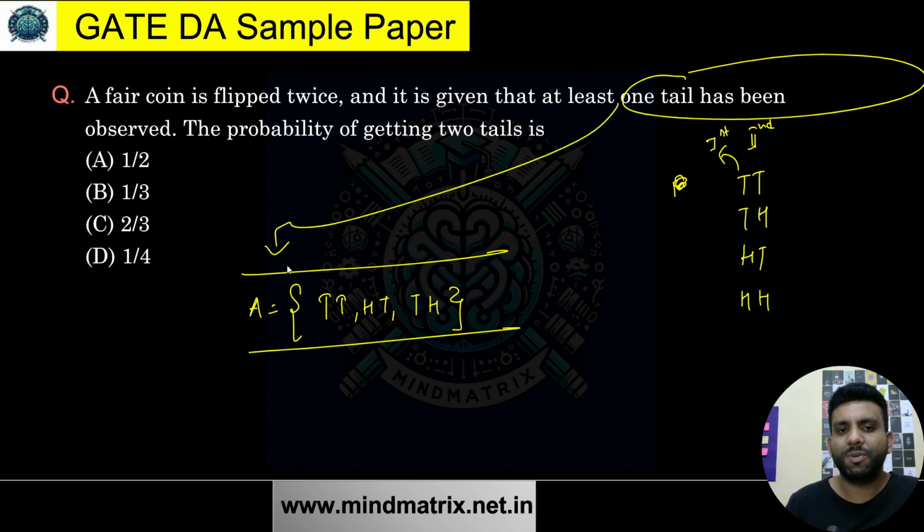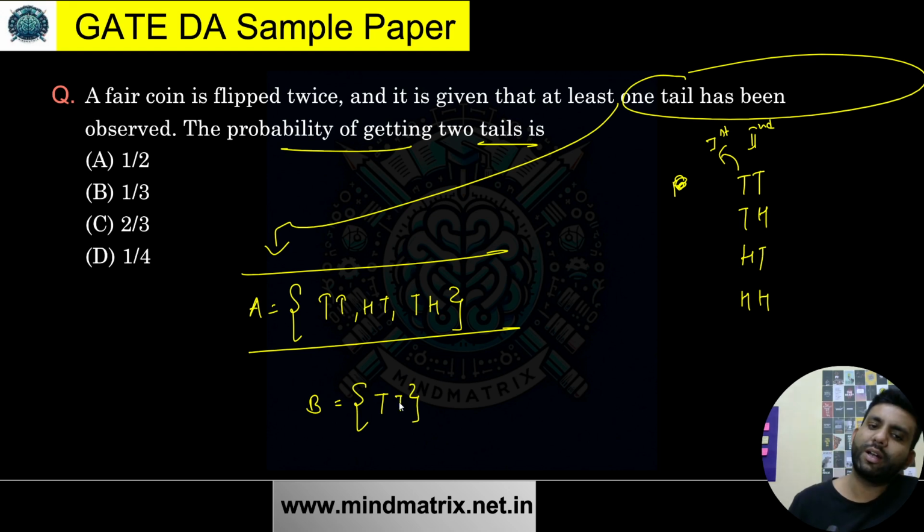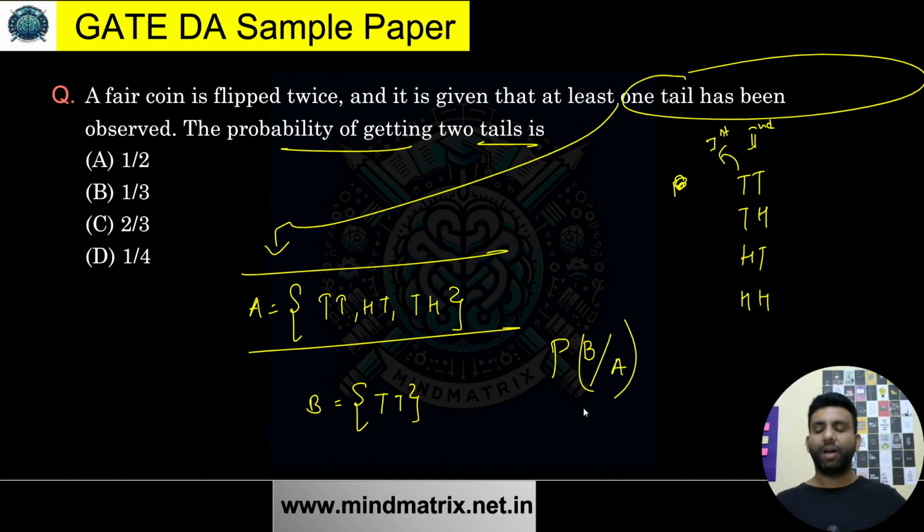Now this has been observed. Now the probability of getting 2 tails: B is getting 2 tails. So B is going to be tail, tail. Now what do I need to calculate? I need to calculate the probability of getting B event given A event has occurred.